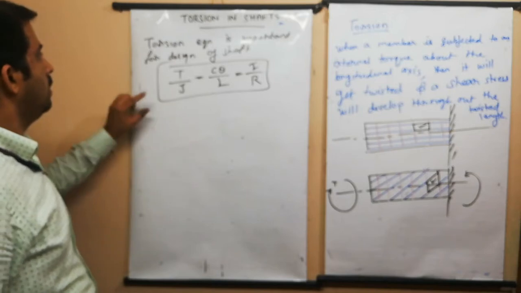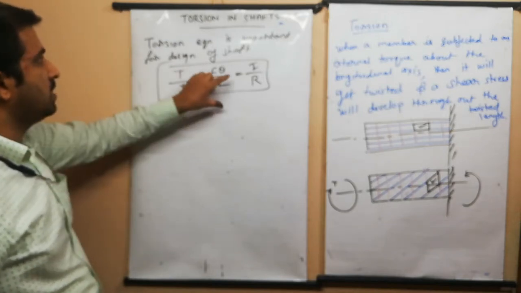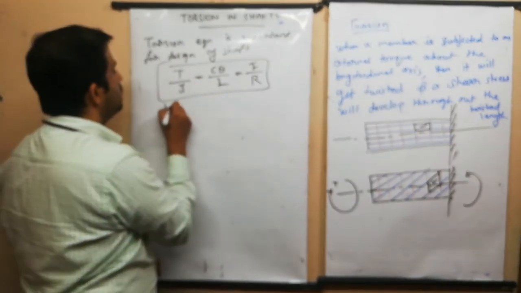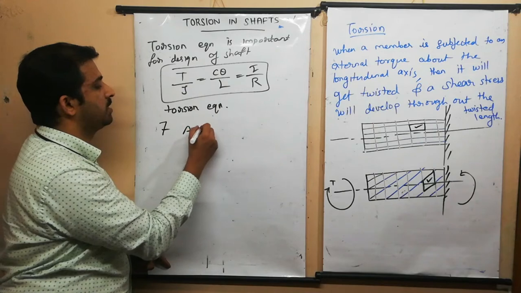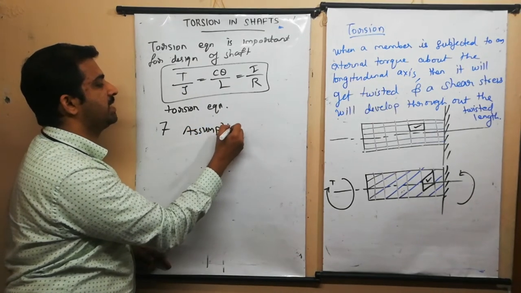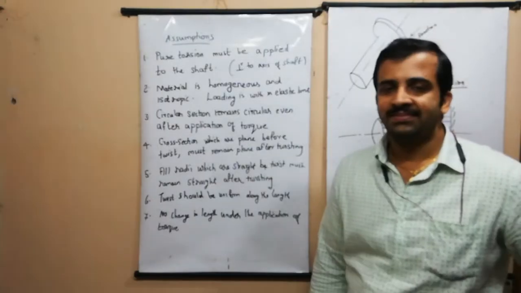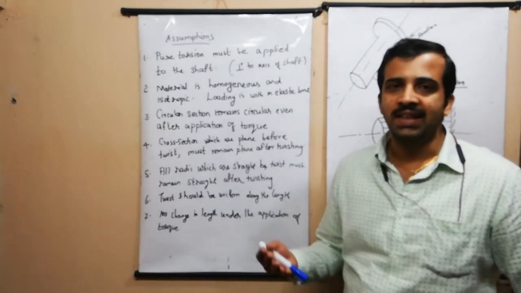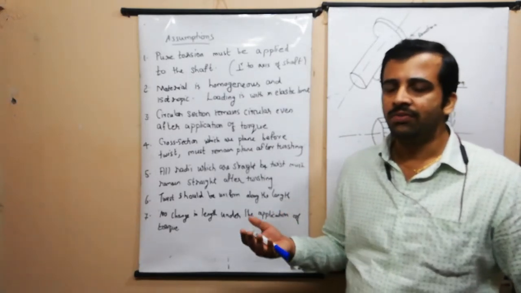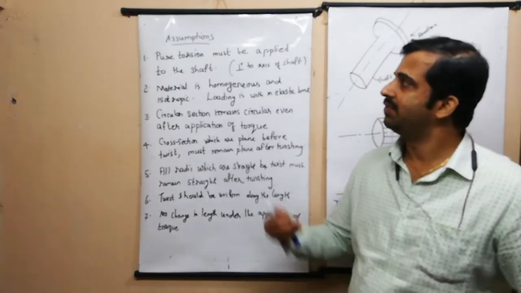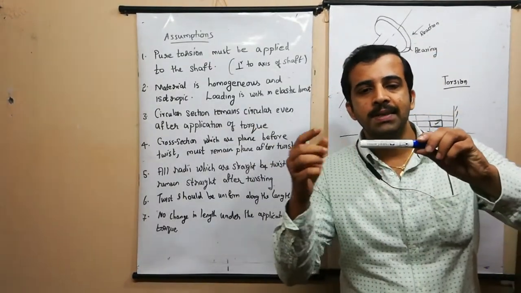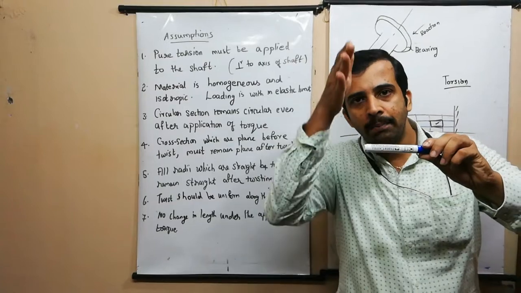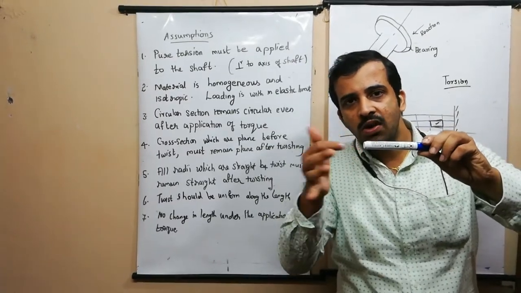For deriving this torsion equation, we have 7 assumptions. We should take 7 assumptions. And now we can see the assumptions that are required for deriving the torsion equation. The first assumption is pure torsion. Pure torsion must be applied to the shaft on a plane perpendicular to the axis of the shaft.